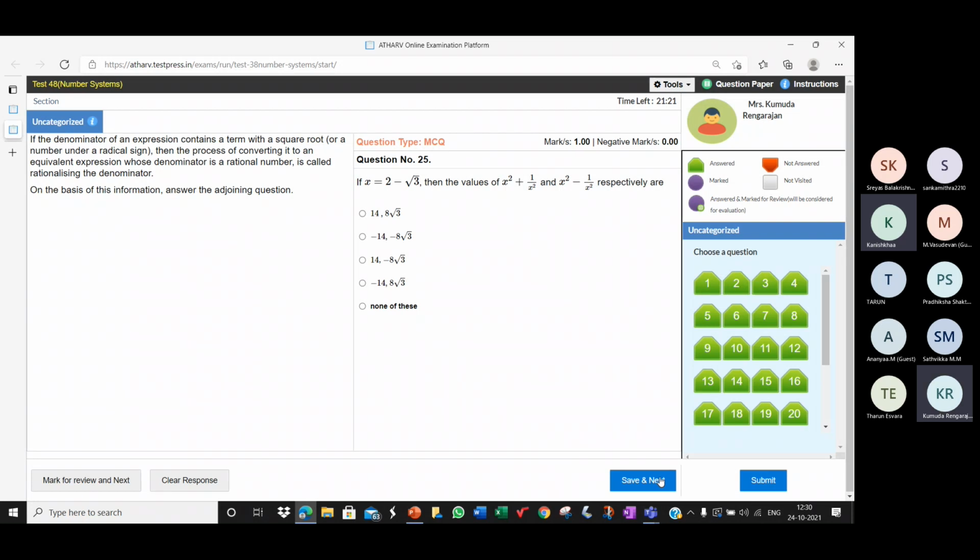Kanishka, which one are you answering? X square minus 1 by x square? No, ma'am, the first one. No, I'm not asking you about the second one. X square minus 1 by x square. Oh, okay, ma'am.